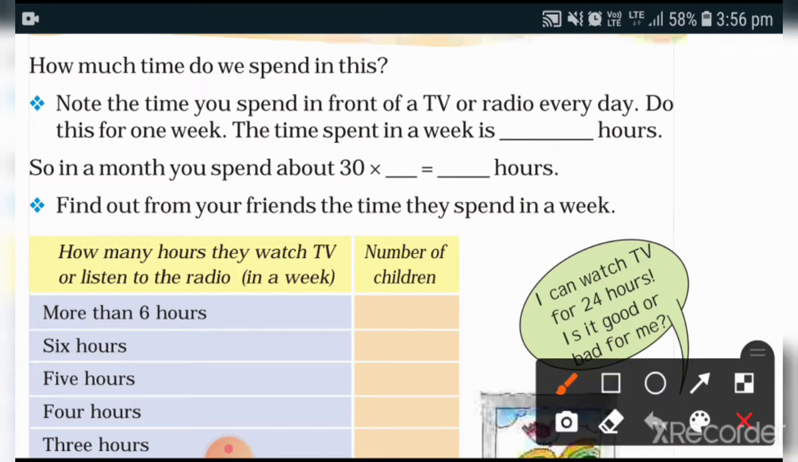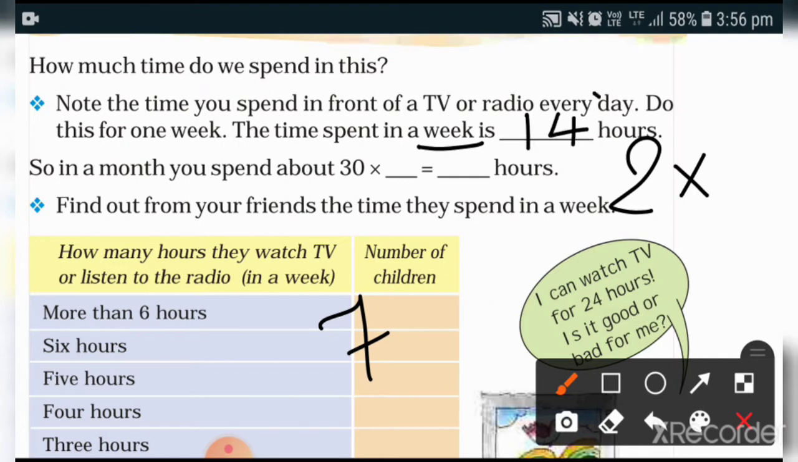Now your question is about the time you spend in front of a TV or radio every day. Do this for 1 week and find the time spent in a week. So if you spend 2 hours watching TV in a day, but here it is given a week. Week means 7 days. So 7 into 2, it will be 14 hours.